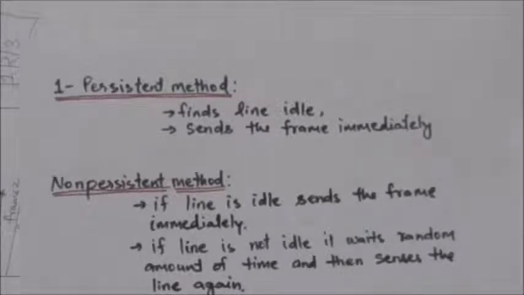So in this case, if a station has to send a frame and it finds the line idle, then the station will send its frame immediately with probability 1.